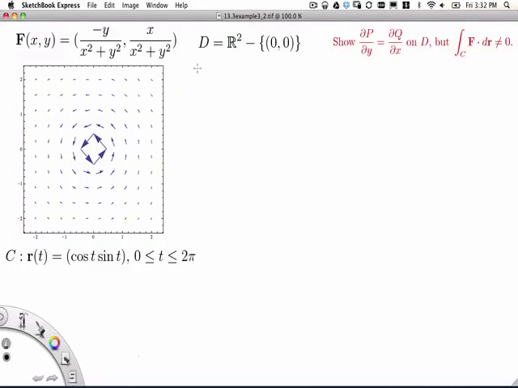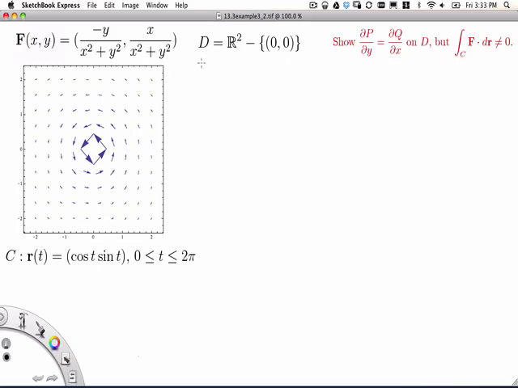So here we have a very specific vector field F on a very specific domain D, and we're going to look at this curve, which is in fact the unit circle, which is inside this domain D. And what we want to verify is that this is a specific counterexample to the theorem that we have just looked at in the case where D is not simply connected. So we're going to verify that dP/dy is equal to dQ/dx for our vector field F everywhere on D, but that the integral of F dot dr over our specific curve C is actually non-zero. And that shows that F is actually not conservative on D.